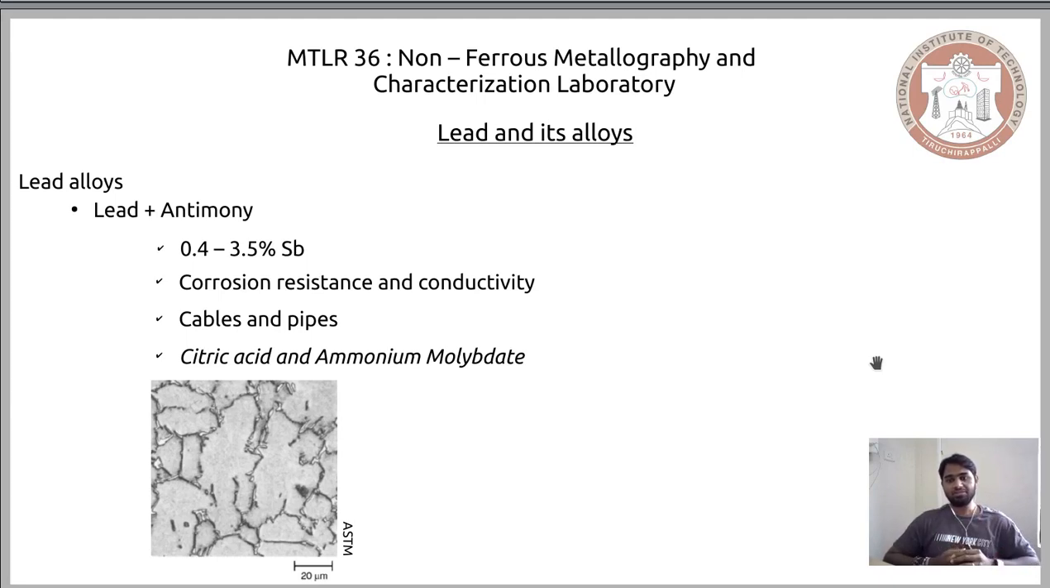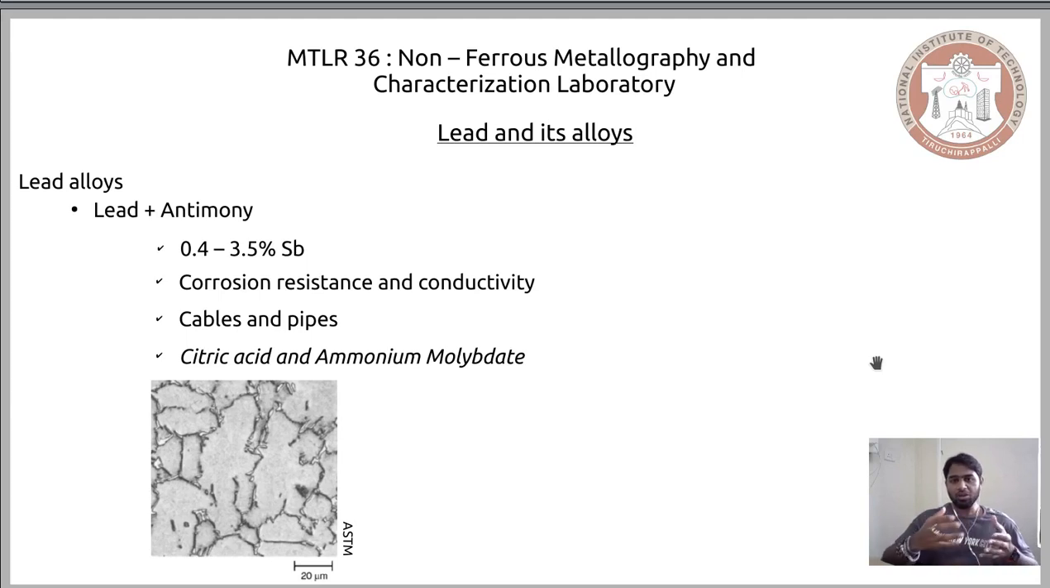And here what we have seen is that when you have antimony, the antimony occupies the intergranular region or the grain boundaries, and the properties are correspondingly changed. So within the lead alloys, when you see a precipitate forming along the grain boundaries, then you could very well make an educated guess that the major alloying element could be antimony.